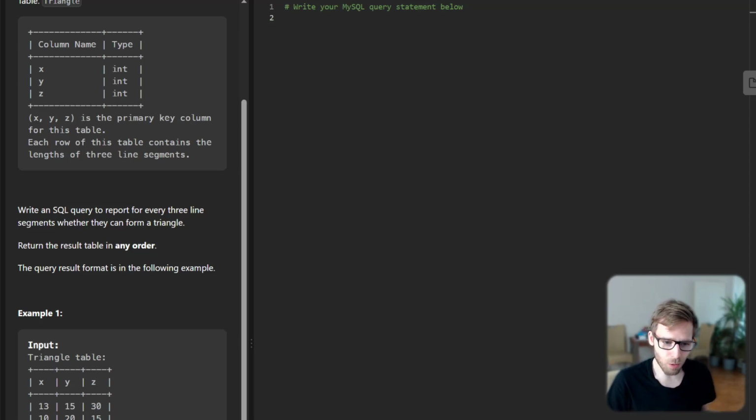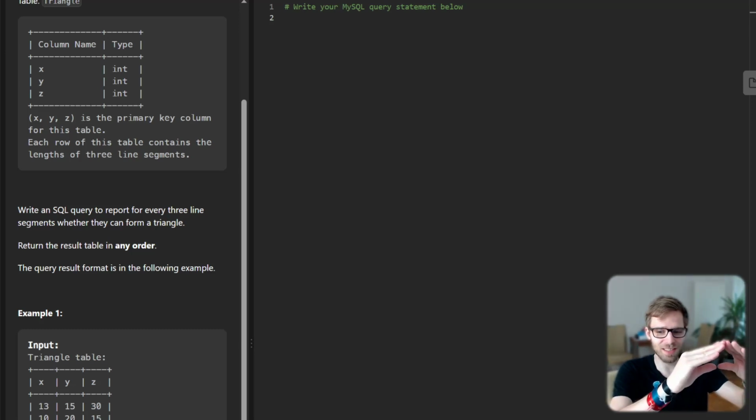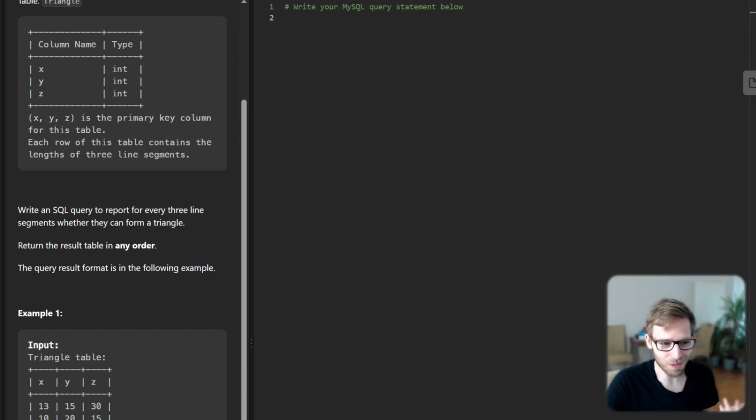So how do we decide if 3 lines can form a triangle? It's simple. In a valid triangle, the sum of the lengths of any 2 sides should always be greater than the length of the third side. So if you imagine this, if those 2 lines are not greater than the third, they will not connect. So, as simple as this. With this in mind, let's start writing our SQL query.